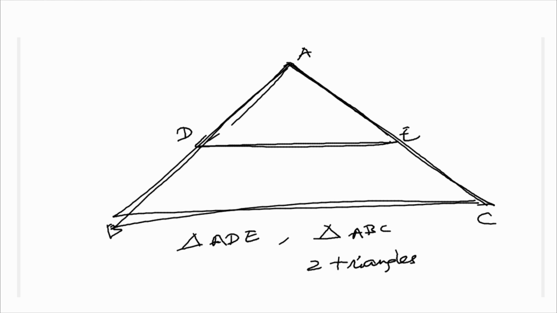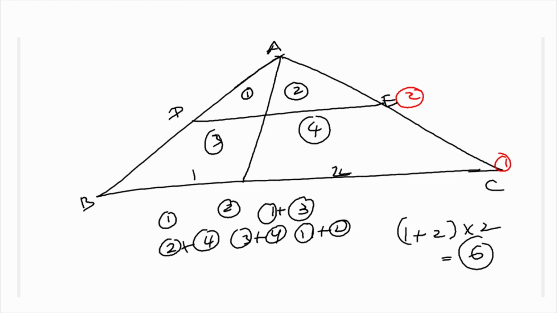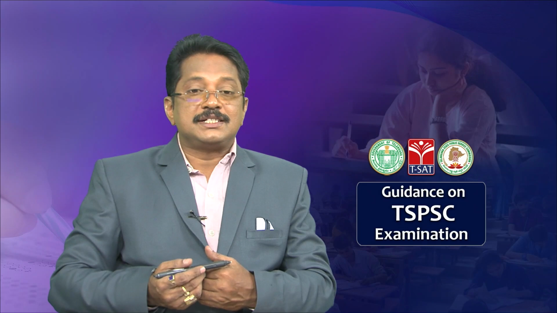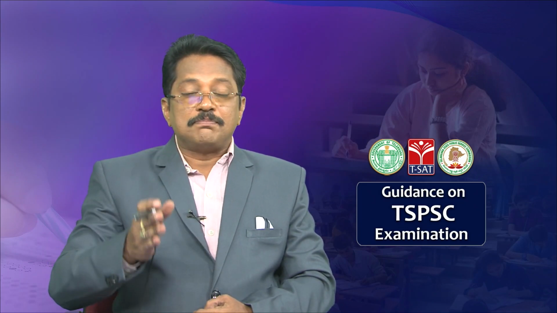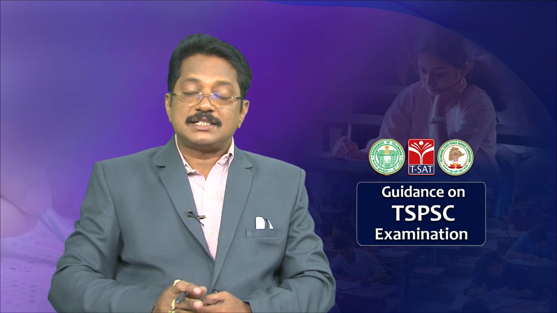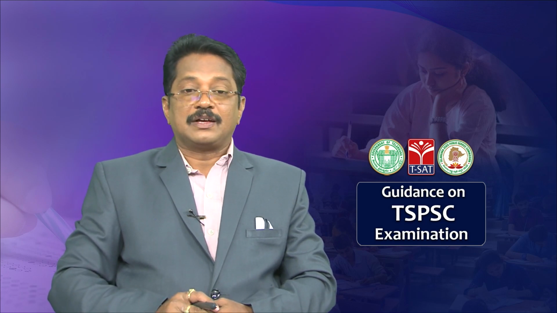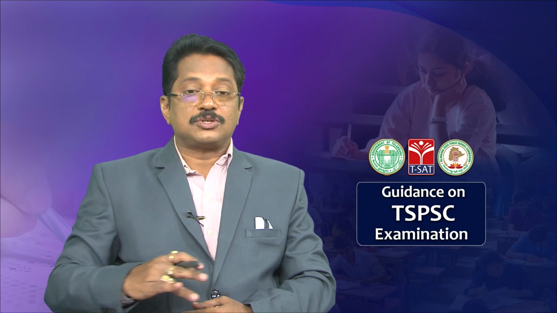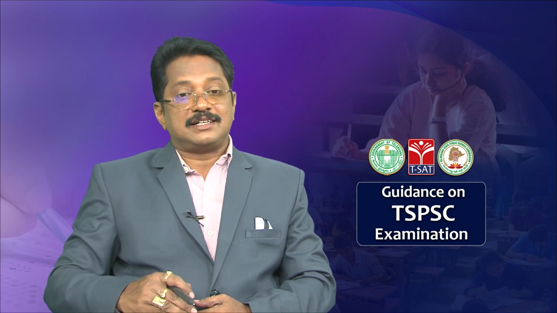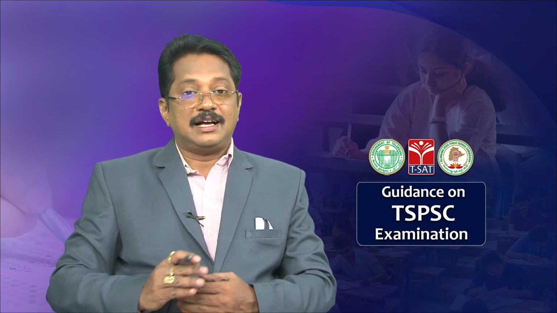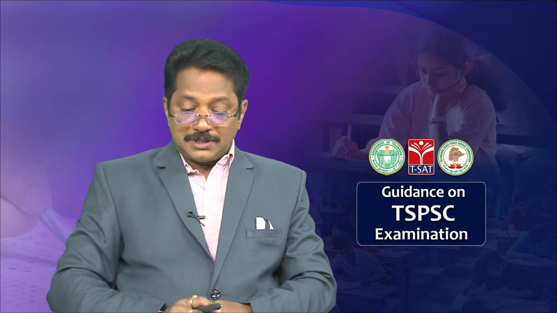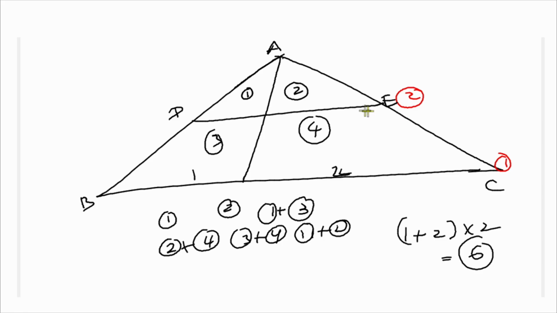Okay. Now, when you consider this one, the base is divided into two parts, and the triangle is also divided horizontally into two parts. Then how many triangles will form here? Observe it. This is part 1, this is 2, this is part 3 and this is part 4.